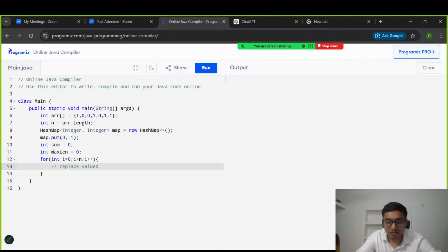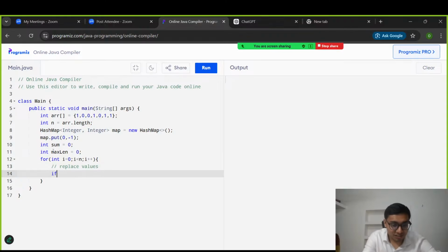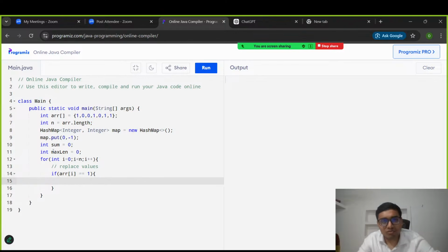Okay, so let's replace the values. Which value will we check? What is the current element? If arr of i is 1, then we need to change it to plus 1. I think we need not add this particular thing, but for your understanding I am writing.